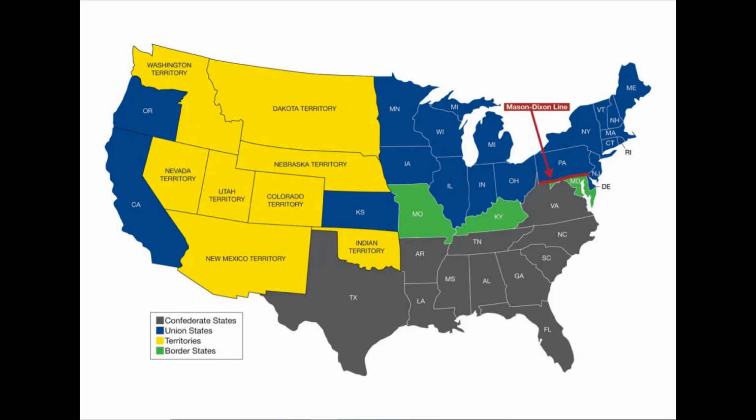On this map of the United States during this time, the states that are colored gray were states that were part of the Confederacy. The states that are colored blue were part of the Union. The green states in the middle were slaveholding states that were in the Union, and they were not affected by the Emancipation Proclamation.